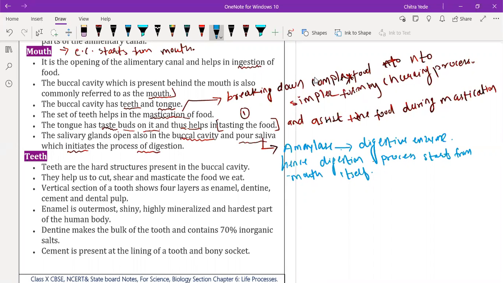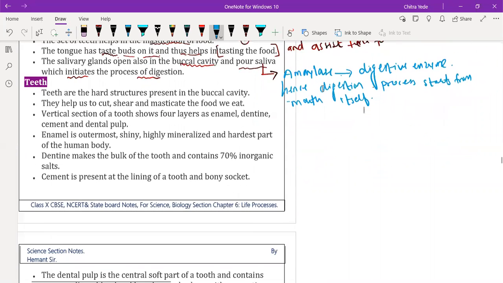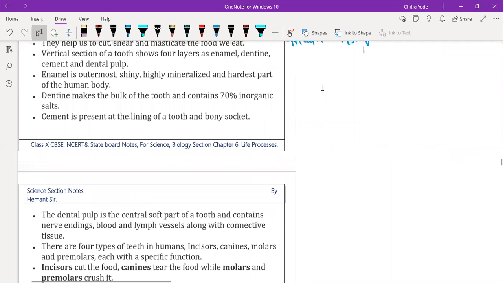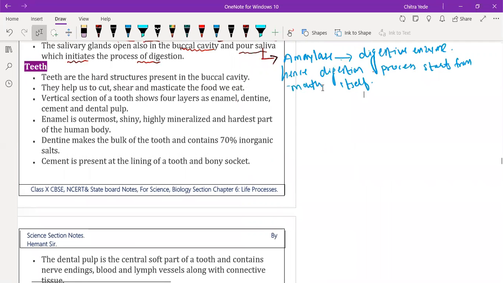Done, sir. Okay, so we are moving further. Let me erase this part because we will need more space for writing.